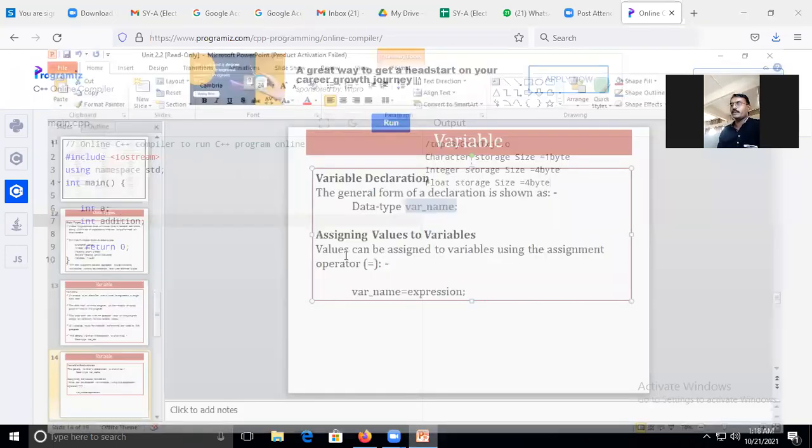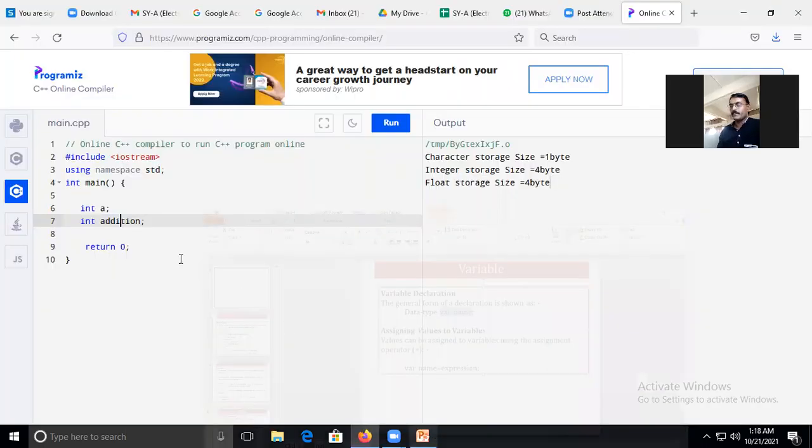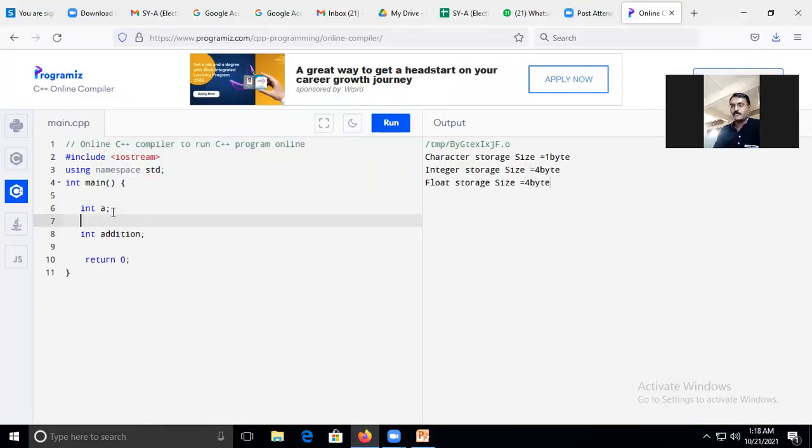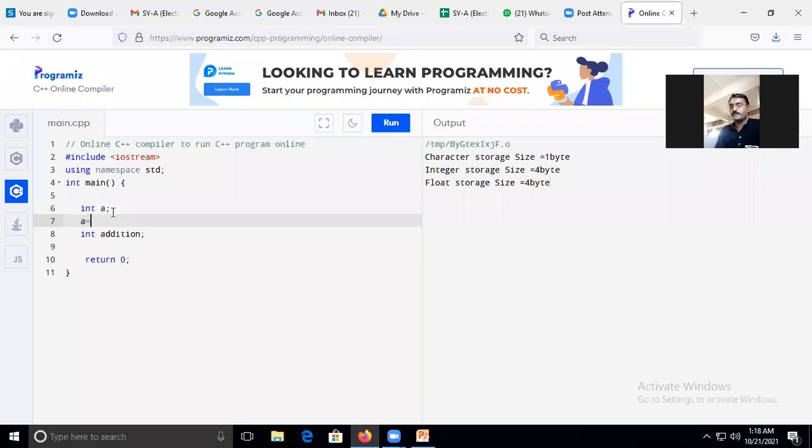Now what is the second point? Assigning values. Here I declared variable a. I can assign a value to that variable, let's say 10. Now, how to read it? Variable a is of type integer. How are you going to read this line? Not int a; int a is for writing this line.